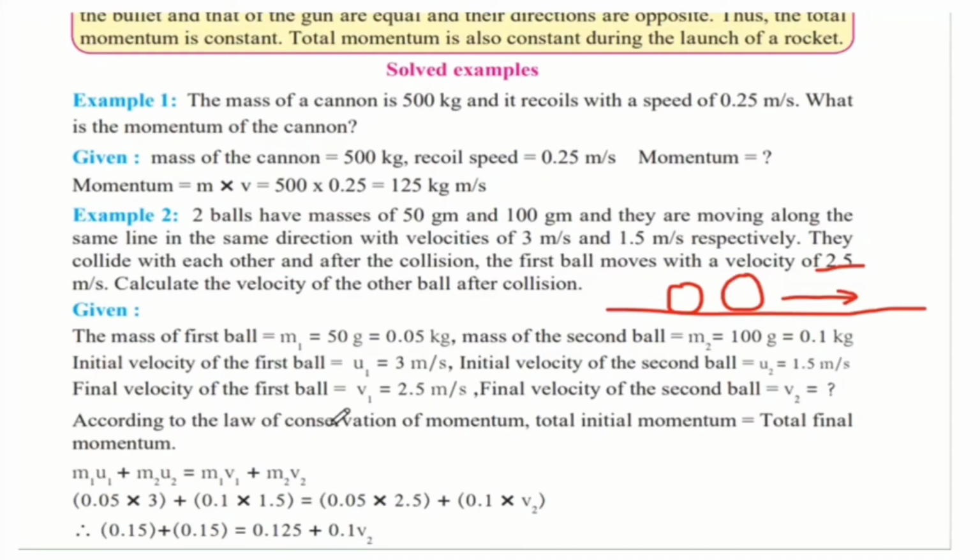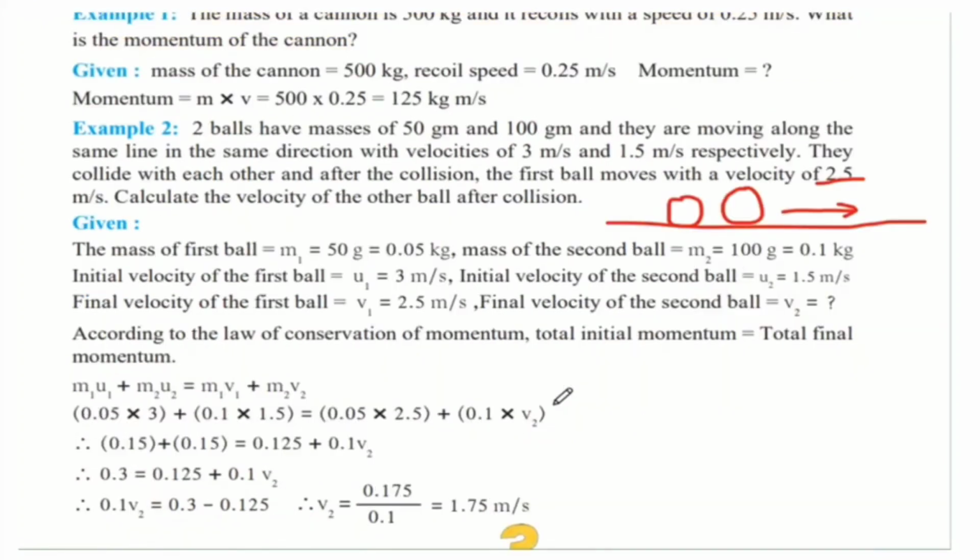According to the law of conservation of momentum, total initial momentum is equal to total final momentum. This we had derived from Newton's third law of motion. So we'll use the formula m1u1 + m2u2 = m1v1 + m2v2. Once we substitute everything, the only thing we don't know is v2. So we have to find v2 in this equation.